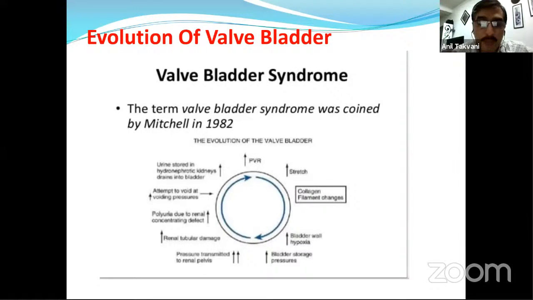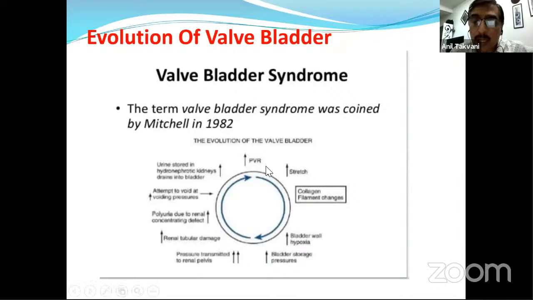This will lead to less concentrating ability of the tubules, will lead to polyuria due to the renal concentrating defect, and then attempts to void at high voiding pressure, and urine stored in the gradually hydronephrotic kidney, which is storing a lot of urine, comes down once the child completes voiding, and it shows a pseudo high PVR, and collectively all together it doesn't give the bladder any rest time, any time when the bladder is completely collapsed and at rest.